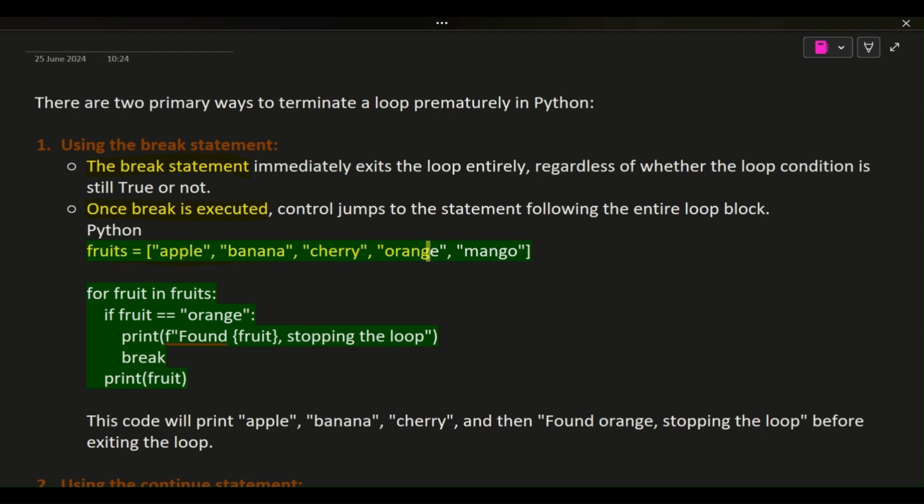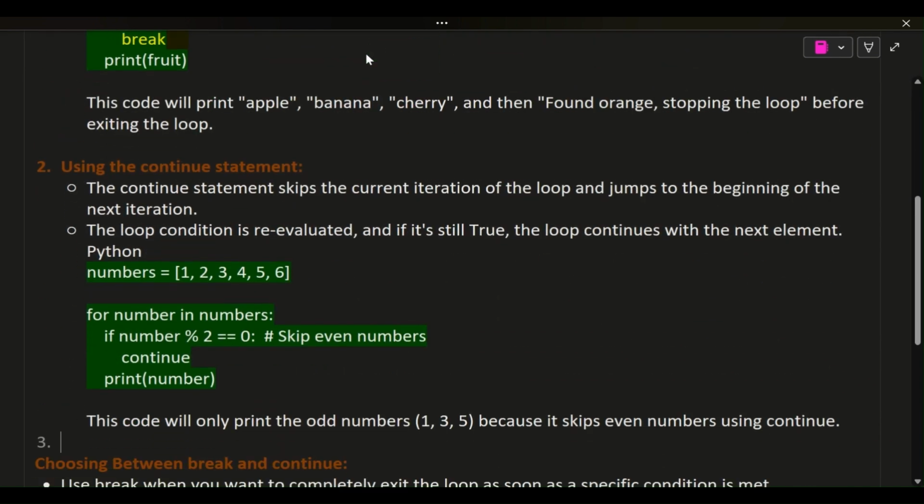Python. fruits = ['apple', 'banana', 'cherry', 'orange', 'mango']. for fruit in fruits: if fruit == 'orange': print(f"Found {fruit}, stopping the loop"); break; print(fruit). This code will print apple, banana, cherry, and then "Found orange, stopping the loop", before exiting the loop.